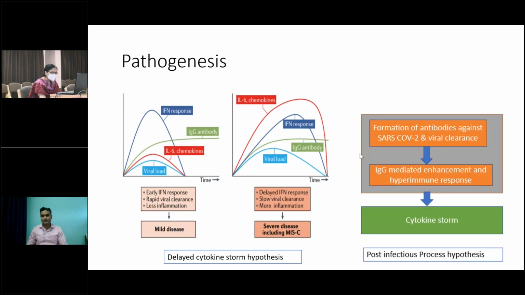The other hypothesis is IgG mediated enhancement or antibody dependent enhancement, as we see in dengue fever, which could lead to a cytokine storm.